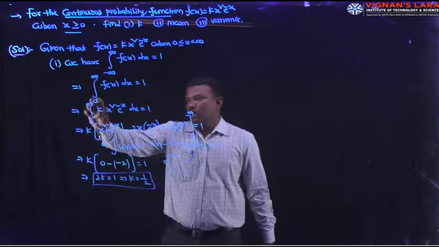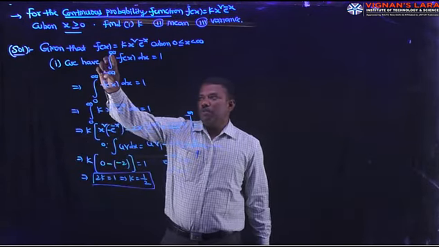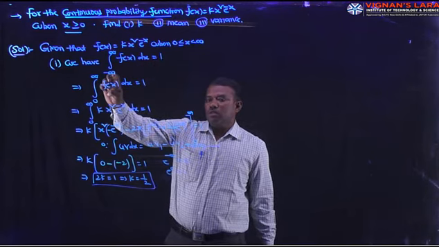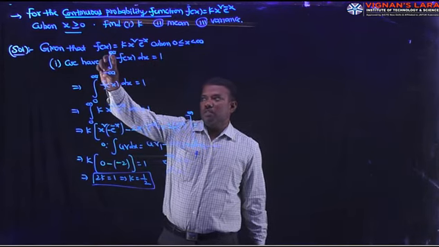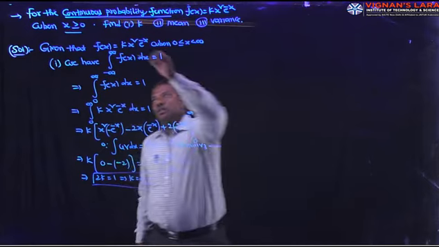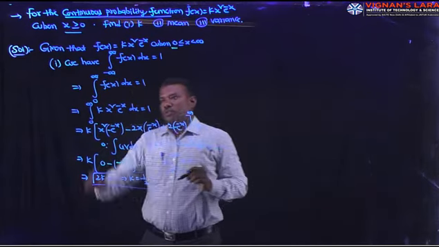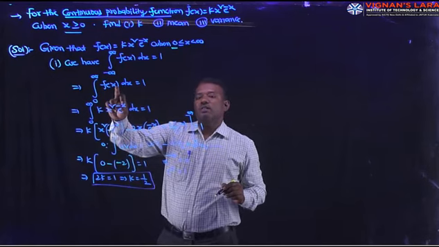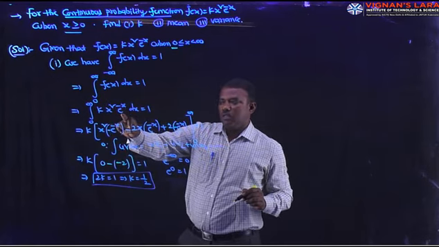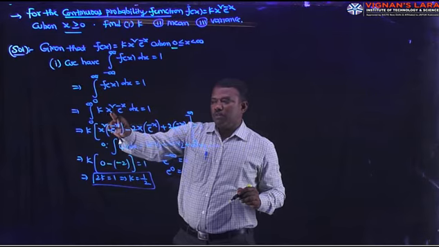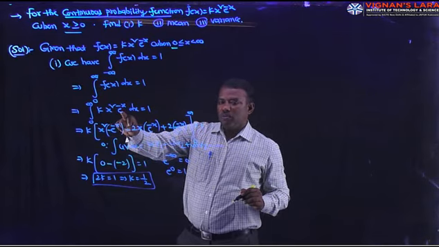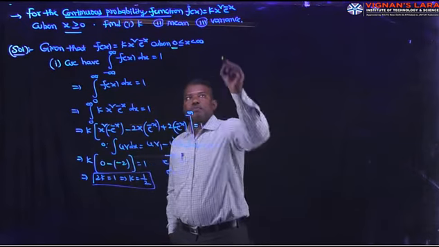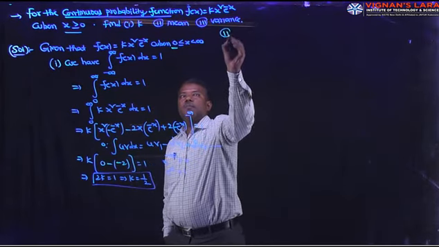We know that integral minus infinity to plus infinity f of x dx is 1. Minus infinity is the lower limit, plus infinity represents the upper limit. But in the given problem, the lower limit is 0. So 0 to infinity f of x dx equal to 1. What is f of x? Kx square e power minus x. And apply integration by parts between x square and e power minus x. We get the value of k is equal to 1 by 2.